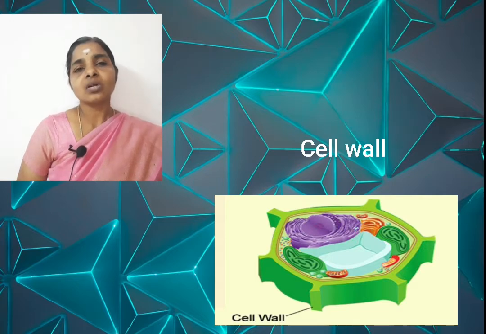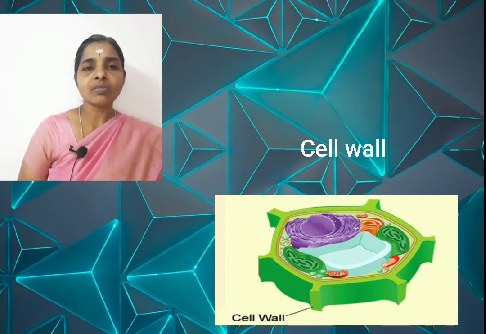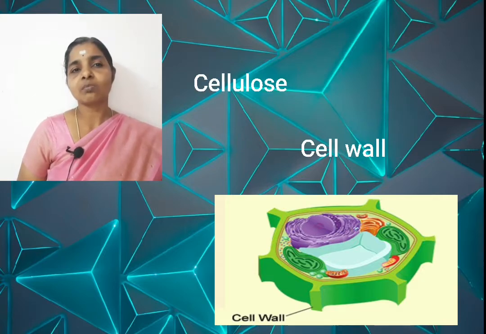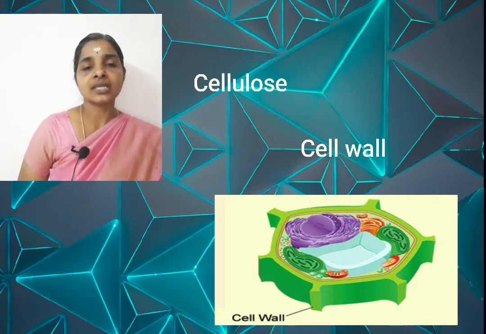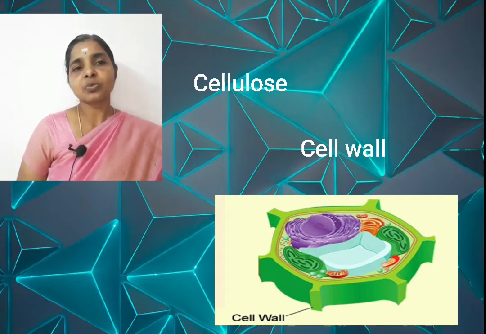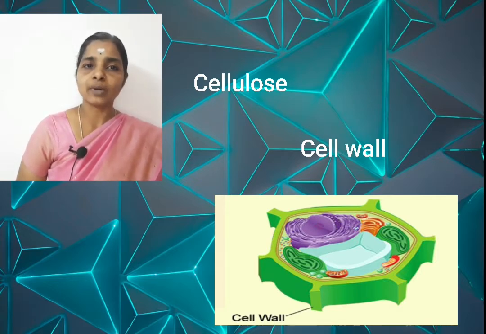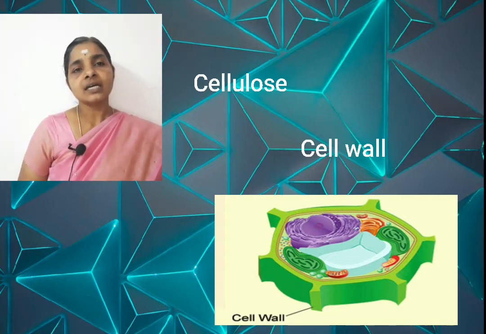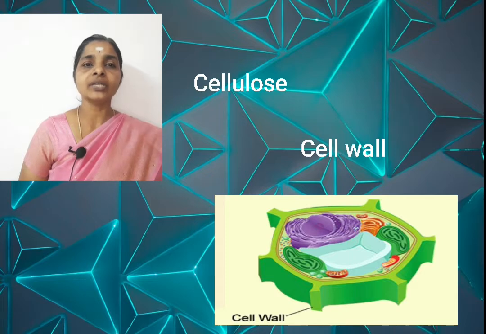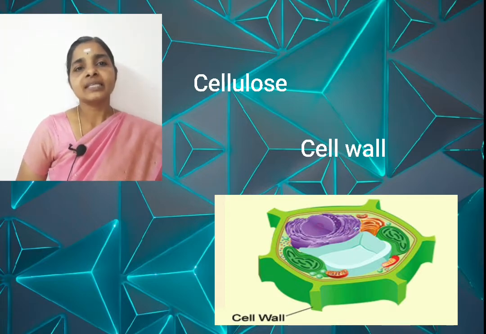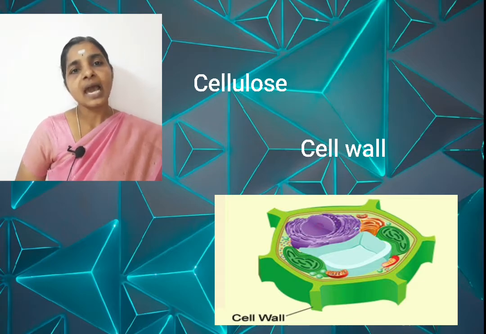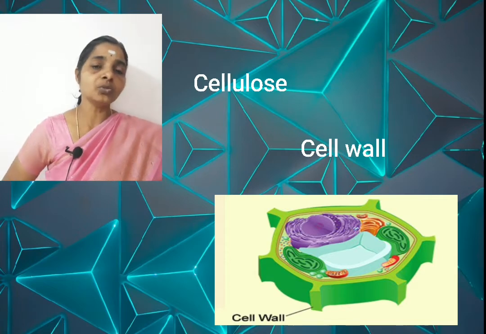This cell wall is made up of a complex sugar substance called cellulose. This cellulose provides structural strength to plants. Okay. So once again, what is cell wall? It is the hard outer covering of the plant cell, and it is made up of a complex sugar material called cellulose, and this cellulose provides rigidity or structural strength to plants.